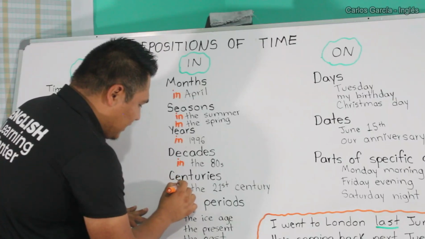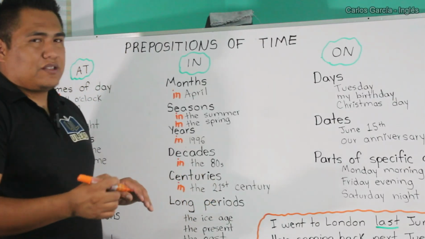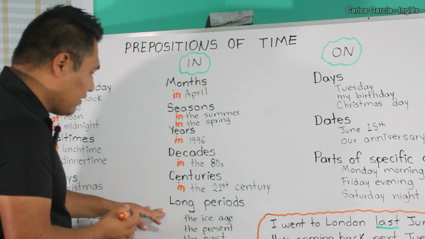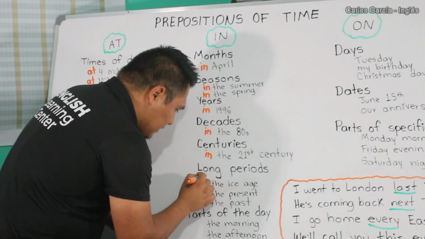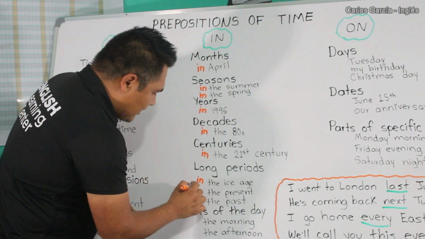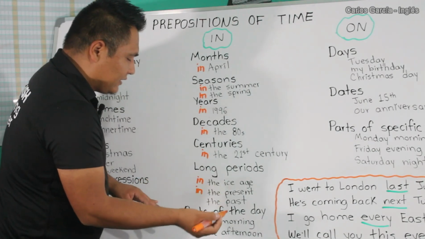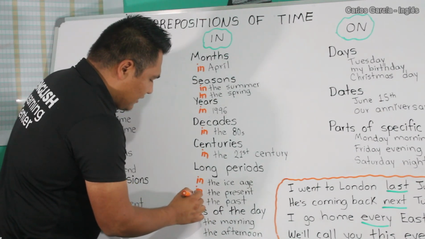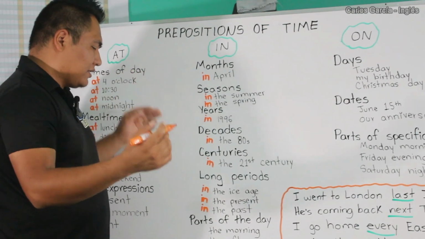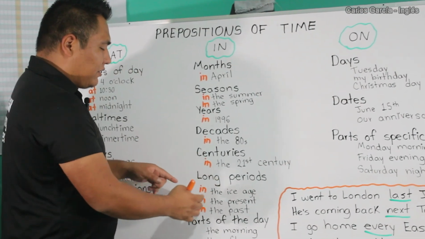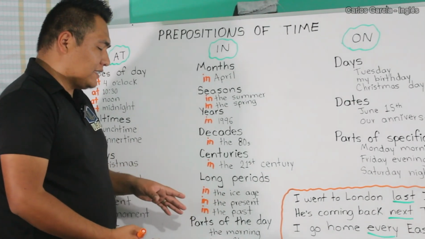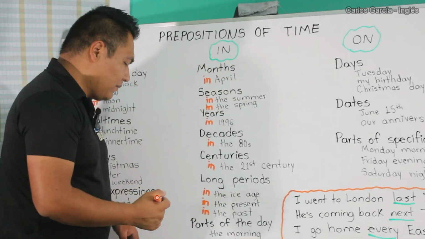For centuries, in the 21st century, in the 19th century. Long periods, in the Ice Age, in the present, in the past. These are long periods. Since we're talking about periods, we use in the Ice Age, in the present, in the past, in the future also.